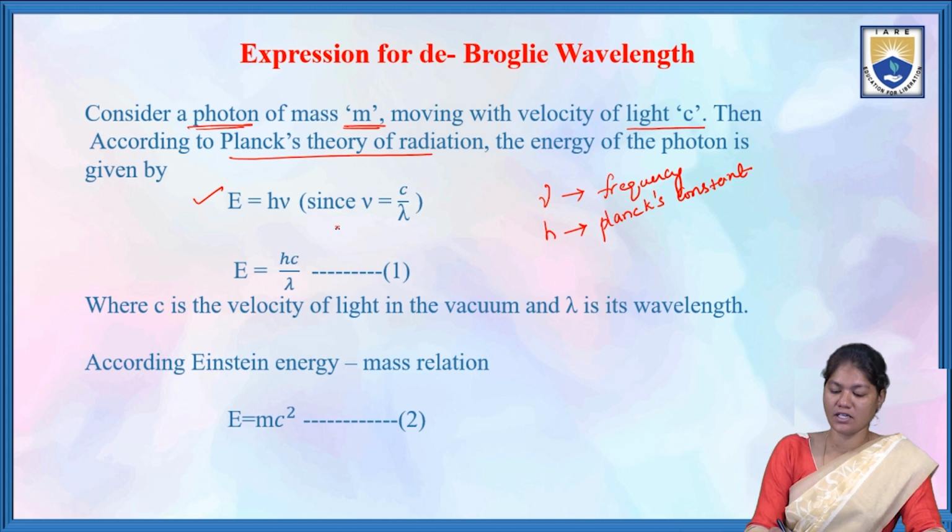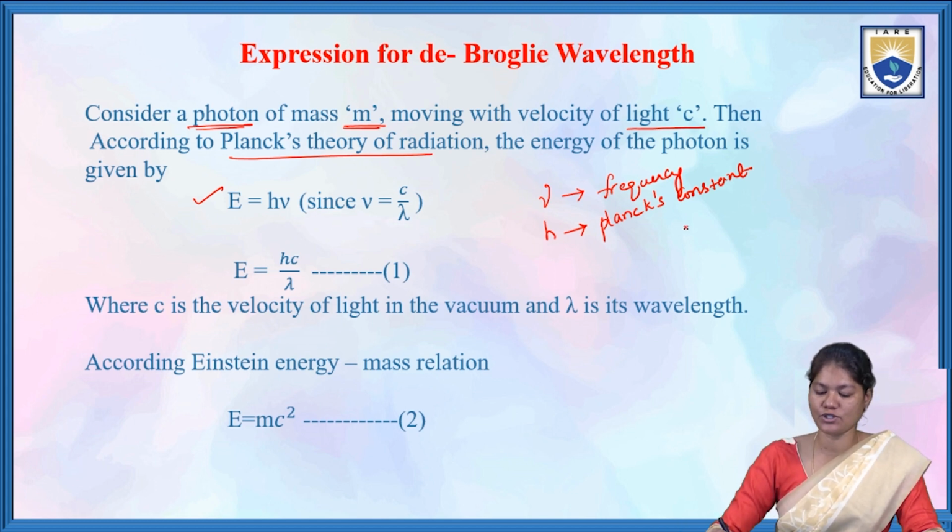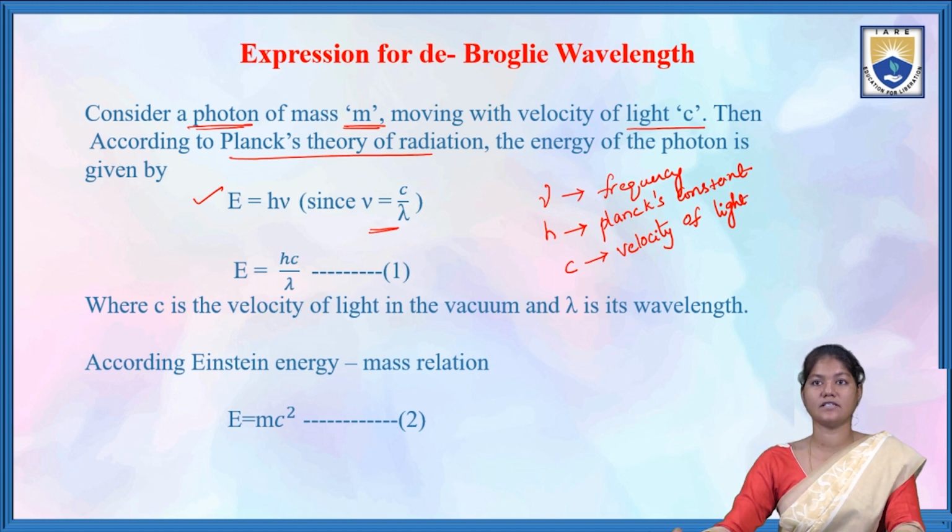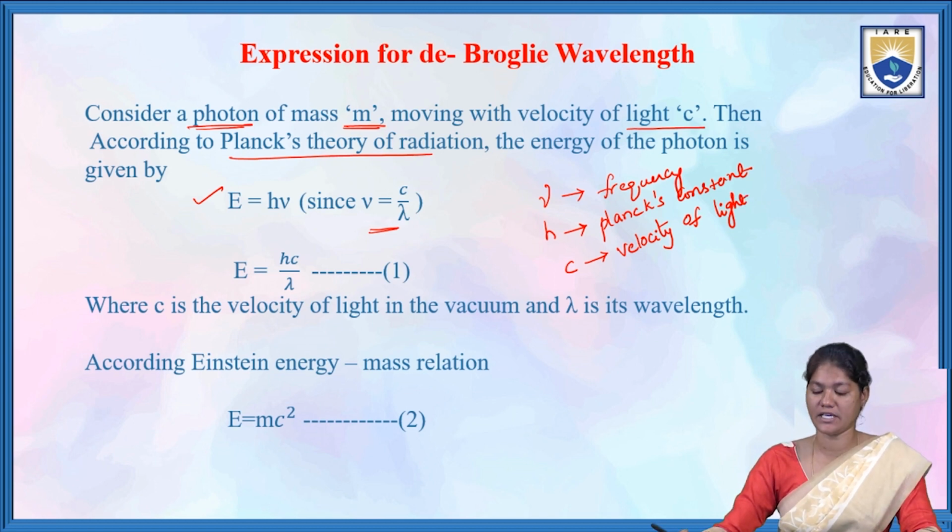The frequency nu is equal to c by lambda, where c is the velocity of light and lambda is the wavelength.